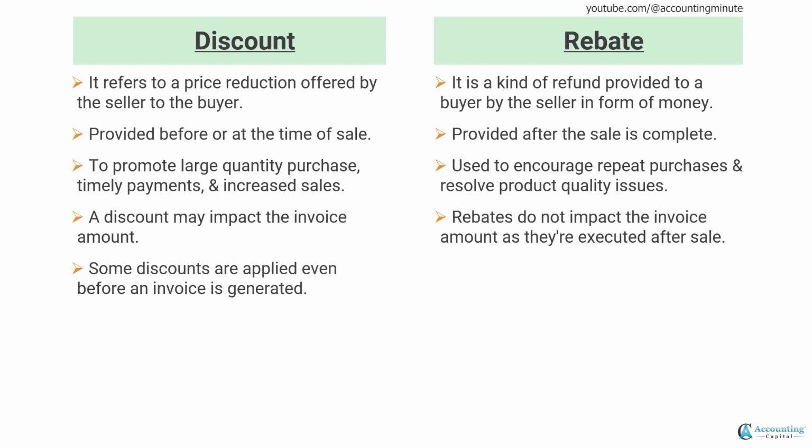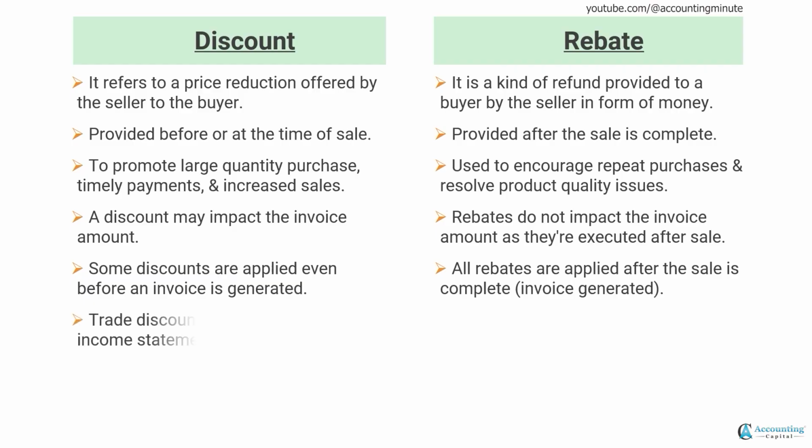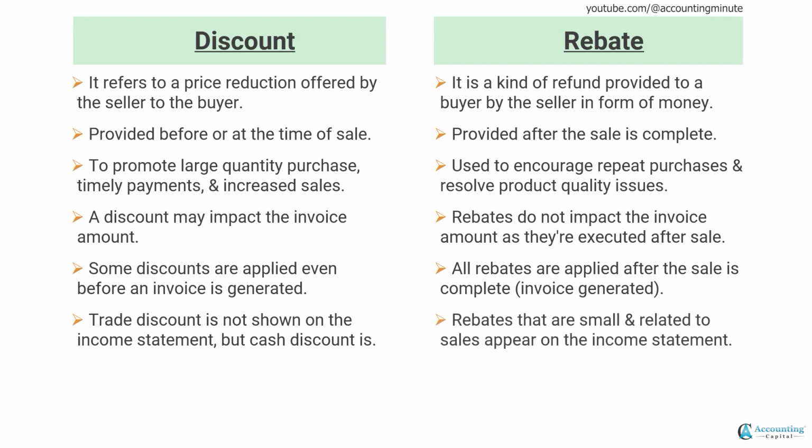Some discounts are applied even before the invoice is generated. However, all rebates are applied after the sale is completed. Trade discount is not shown on the income statement, but cash discount is present on the income statement. Rebate amounts that are small and related to sales appear on the income statement.